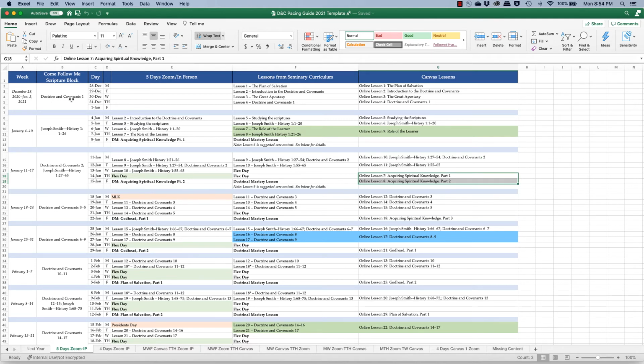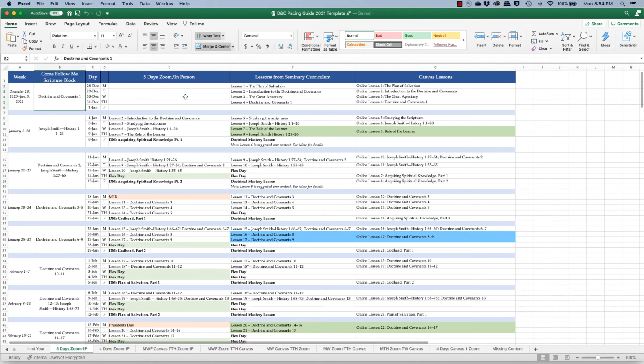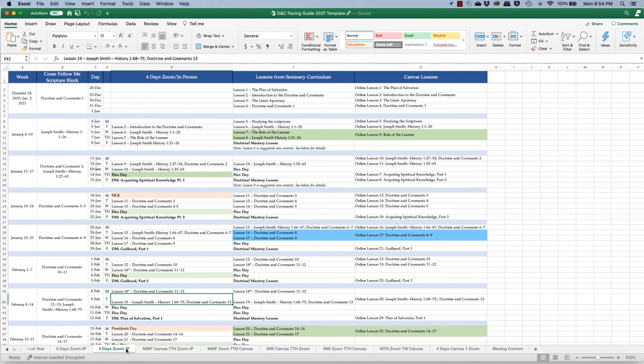If you look here in Doctrine and Covenants 1, most of us will not be in seminary yet, so we don't have anything scheduled for that day. Depending on when you start, you'll need to adjust these dates to meet your local needs. And so this is 5 days via Zoom or in person. Here's a 4 days a week schedule via Zoom or in person.